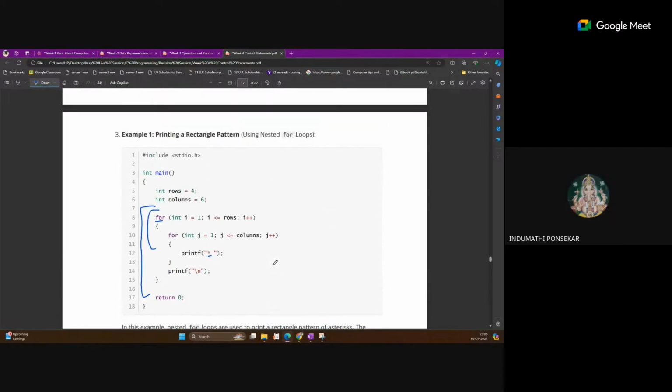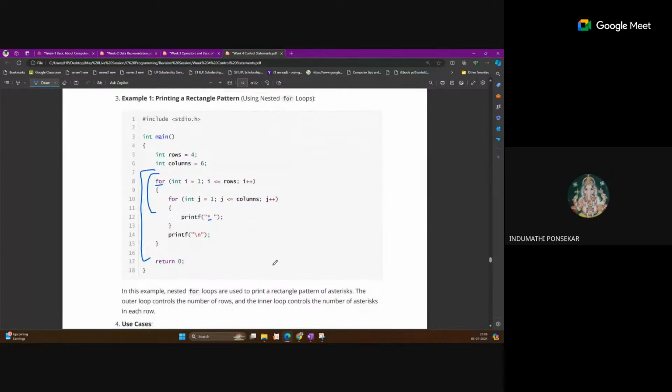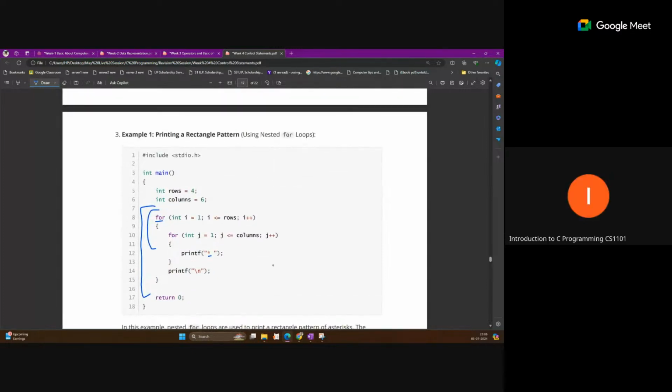So this nested loop is important because here we are running one loop, and inside that loop we are running another loop. This is called a nested loop. Suppose the question is asked, how many times will the print star perform? So here we can write like this: I equal to 1, this is the first loop. Row equal to 4 and column equal to 6. We can take these values.